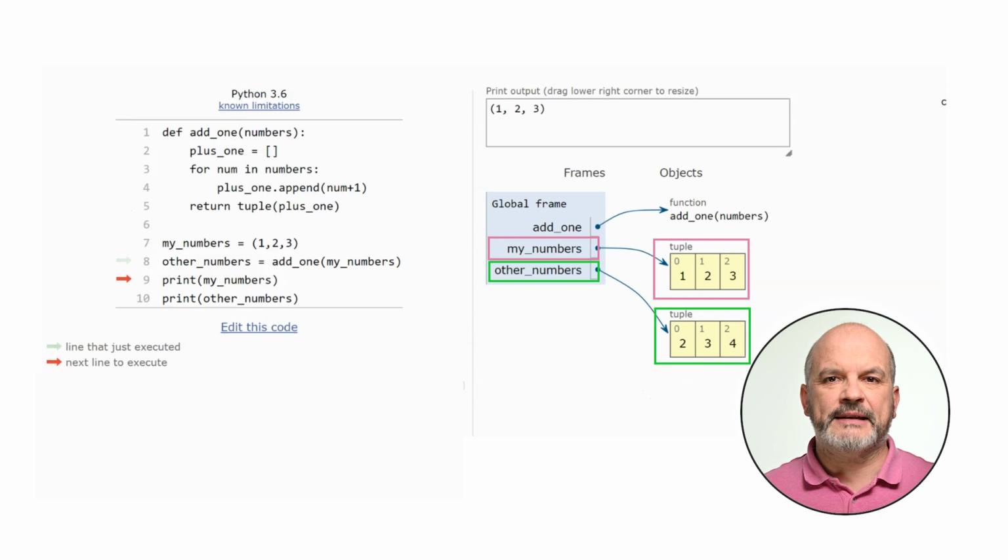Once the function terminates, you can see that the tuple myNumbers is unchanged, and the tuple otherNumbers points to a different object. This means that passing an immutable object to a function call's parameter does not change the original object. A local copy needs to be created in order to be modified within the function. The original object remains unchanged.